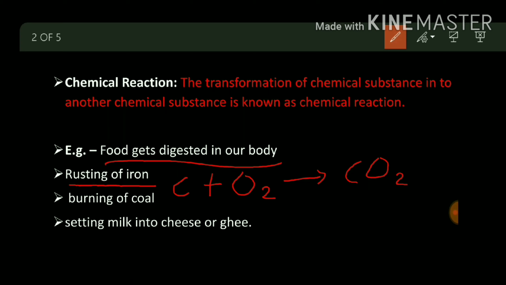So I write here carbon plus O2, and that's why carbon dioxide is forming. So this reaction is also called a chemical reaction. Why? You can see the carbon is reacting with oxygen to form CO2. So a new compound is formed.